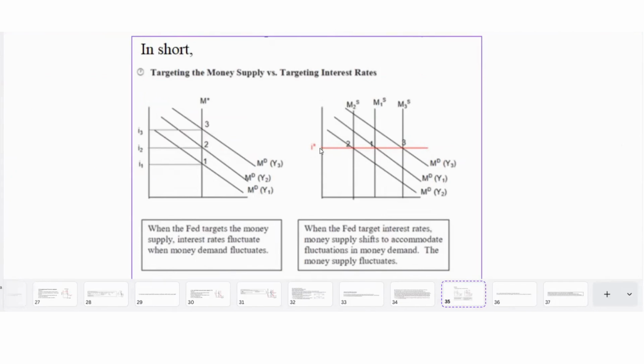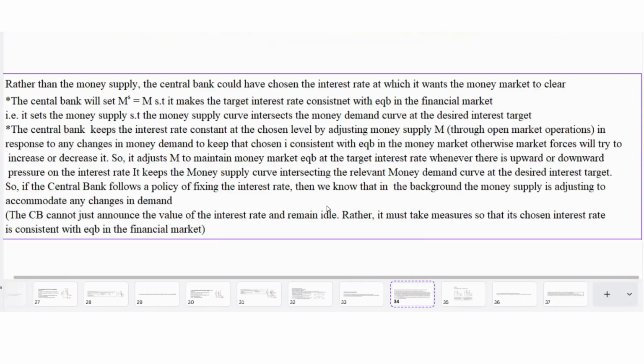So it will ensure that this target interest rate is consistent with equilibrium in the money market. It will set MS in such a way because now it wants to choose the interest rate at which it wants the money market to clear, I star. If I want the money market to clear at I star, the relevant money demand curve is MDY1. So it will set the money supply at MS1 in order to ensure this money supply curve intersects the relevant money demand curve MDY1 at its target interest rate I star.